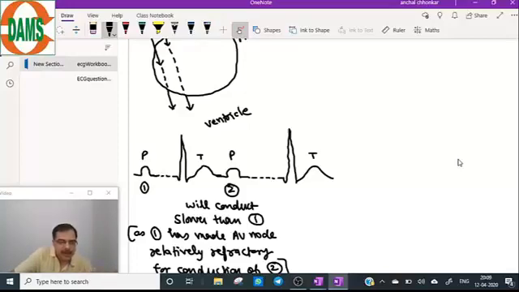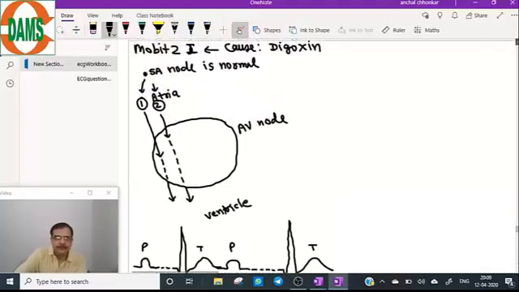Now what will happen for the third P wave? Number 2 has taken such a long time in the AV node that it has made the AV node completely, absolutely refractory for the third conduction.